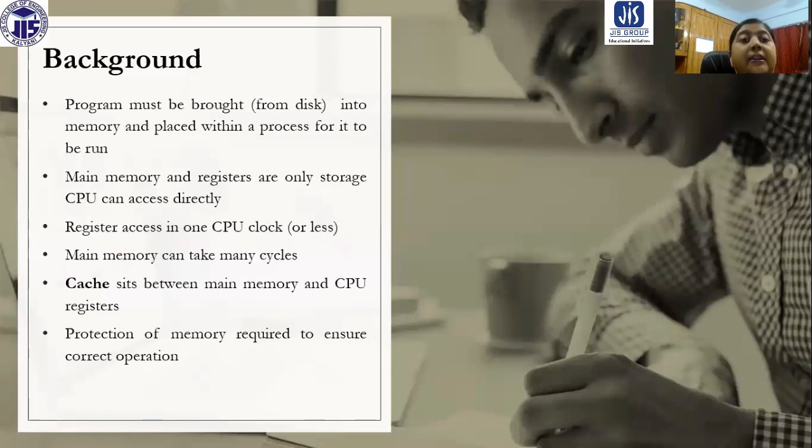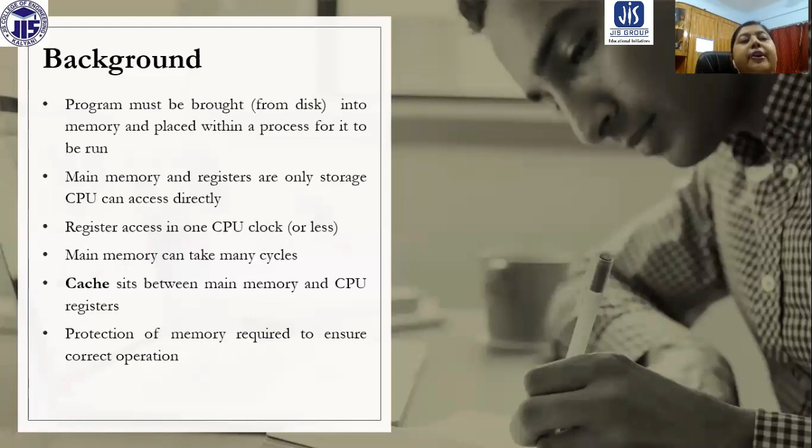That means the active processes should be located in the main memory. So we need to manage the space of the main memory in such a way that all active processes can accommodate themselves in the main memory or can manage their processing.